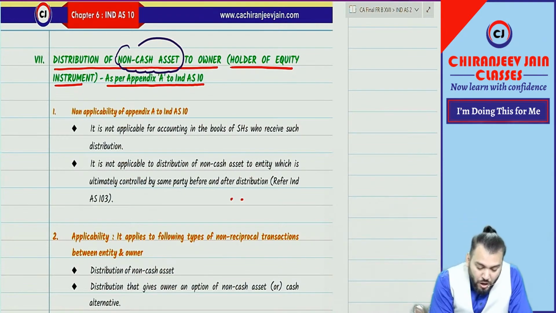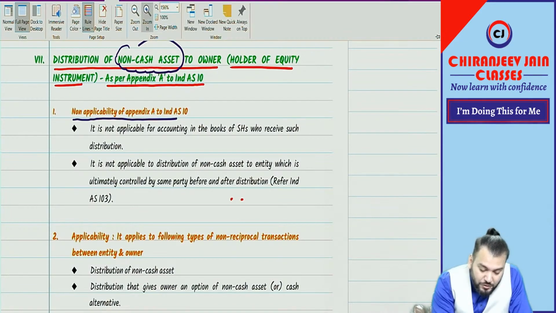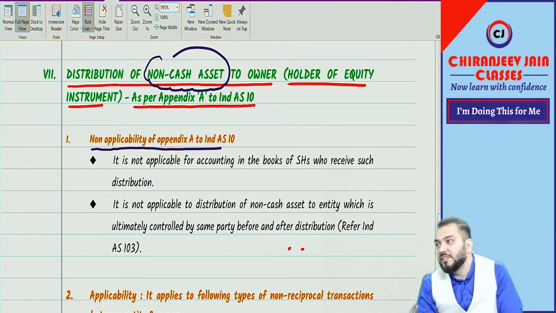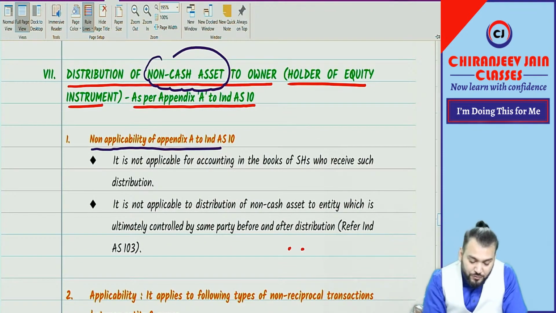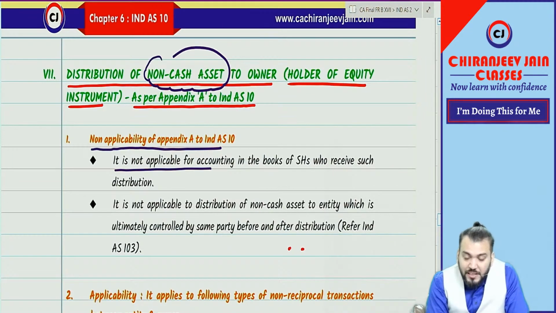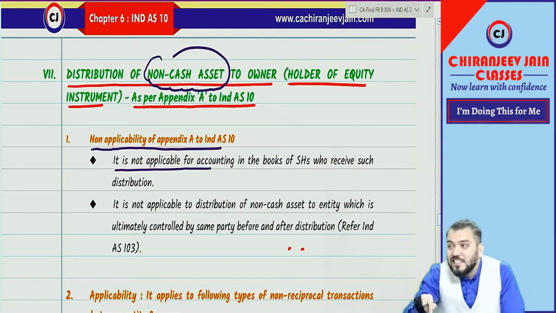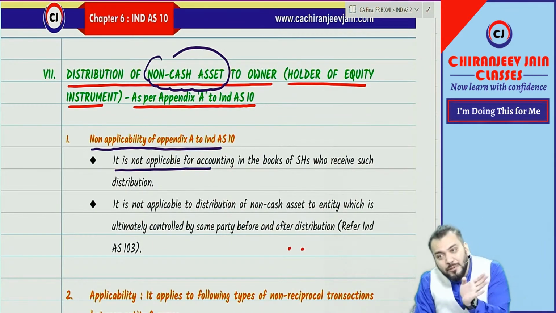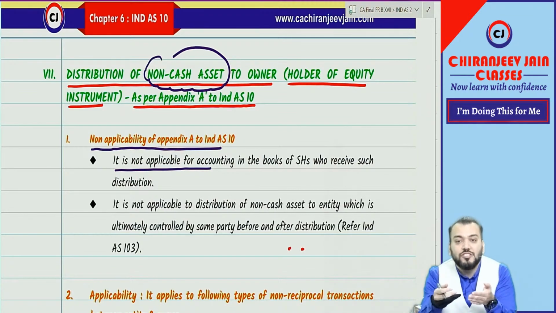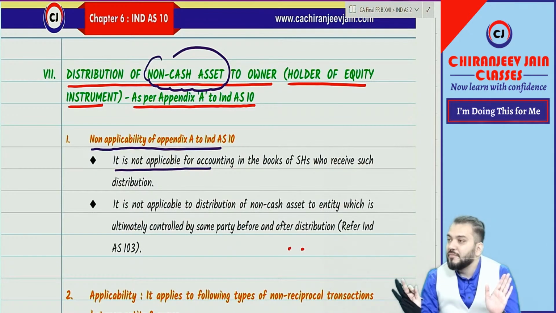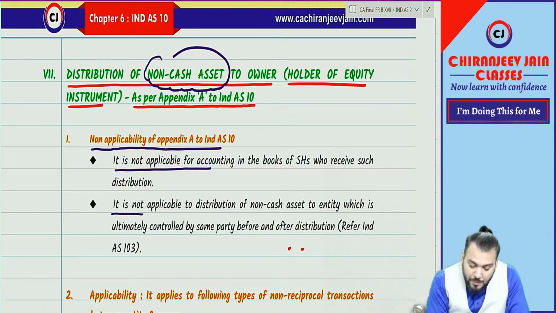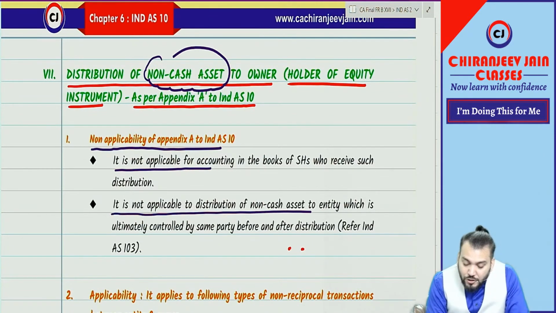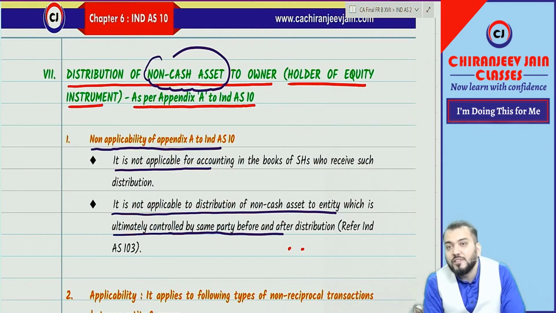Non-applicability of Appendix A to Ind AS 10. Non-applicability means it is not applicable to the following cases. First, it is not applicable for accounting in the books of the owner who receives such distribution. Means Appendix A is applicable to the entity who distributes non-cash asset. It is not applicable to the shareholders who receive such distribution. Understood? Second, it is not applicable to distribution of non-cash asset to any entity which is ultimately controlled by the same party before and after distribution.